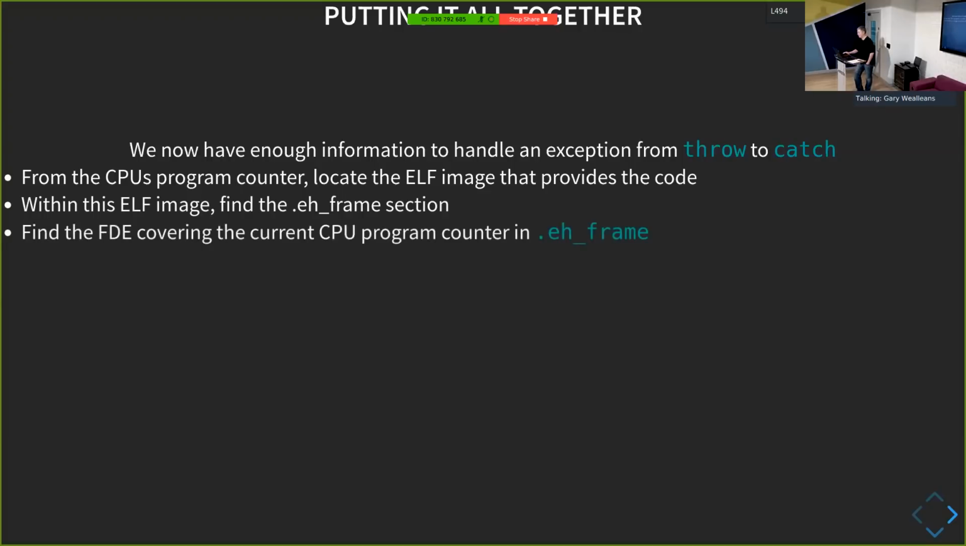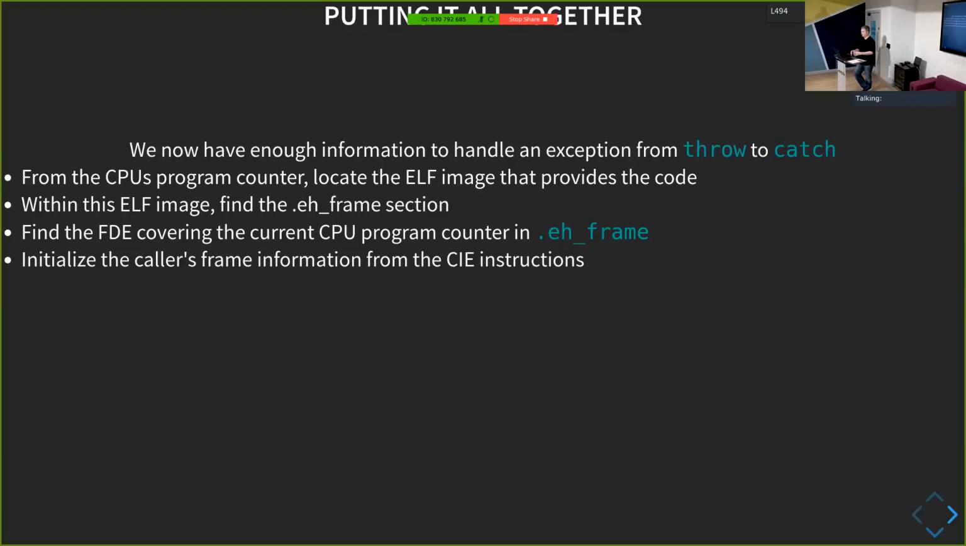From the EH frame section, we need to find the FDE for the function that we're in. The FDE covers the instruction pointer. Remember, the FDE has a start and an end instruction, so somewhere in that range is our instruction pointer. We need to find that. That'll probably be done with a binary search of some sort. So now we have the FDE.